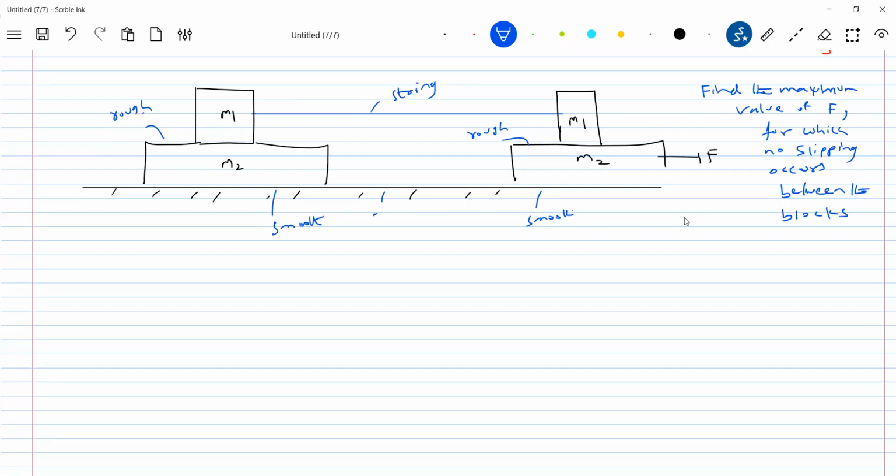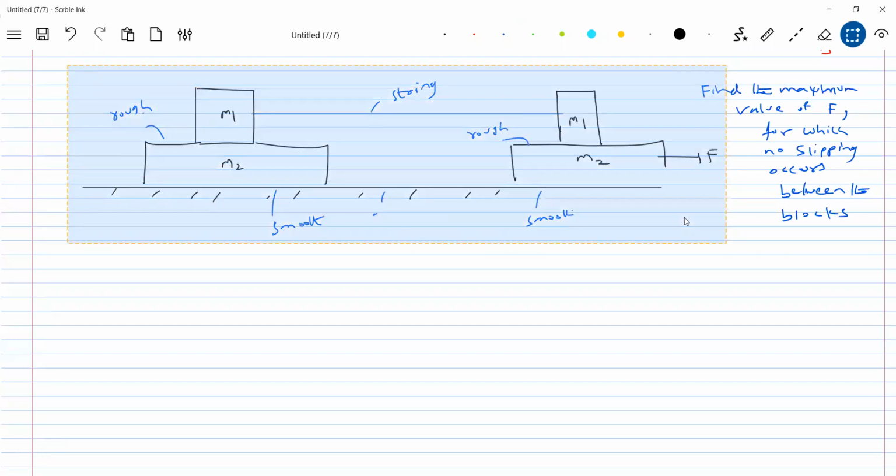So what is the thing? Find the maximum value of F for which no slipping occurs between the blocks. So the question itself is given a condition. What is that? No slipping should occur. So I'll directly go for it.